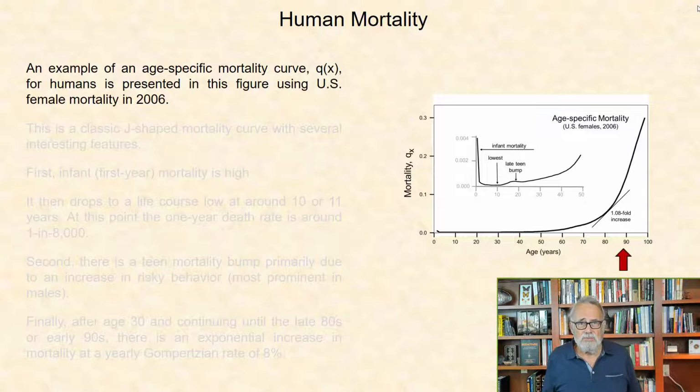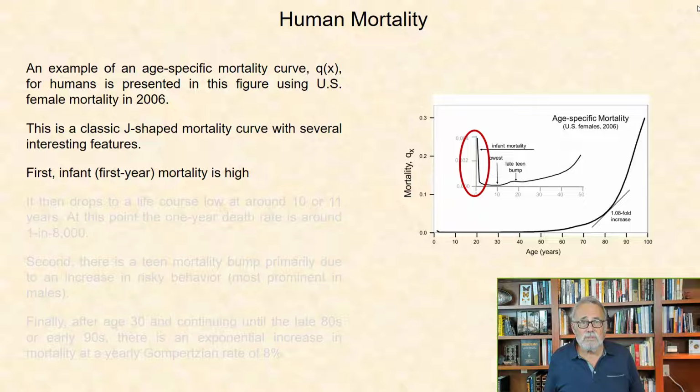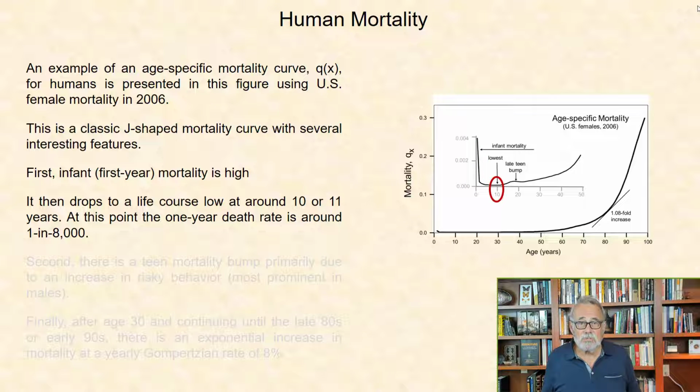Human mortality. An example of age-specific mortality curve, qx, for humans is presented in this figure using U.S. female mortality in 2006. This is a classic J-shaped mortality curve with several interesting features. First, infant, that is first-year mortality, is high. It then drops to a life course low at around 10 to 11 years. At this point, the one-year death rate is around 1 in 8,000.